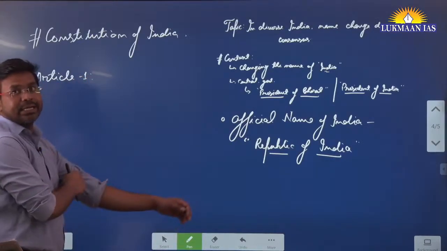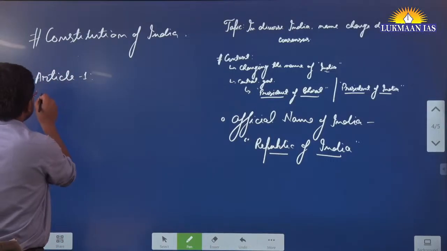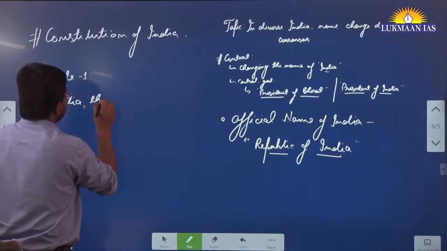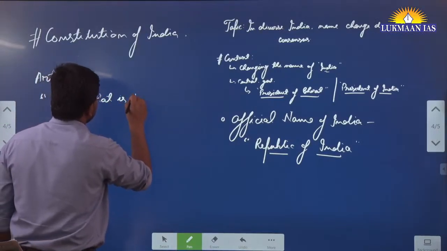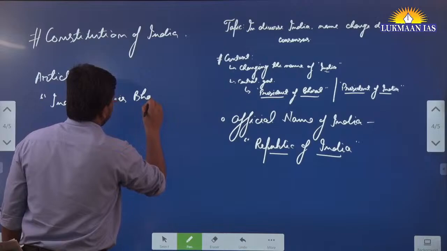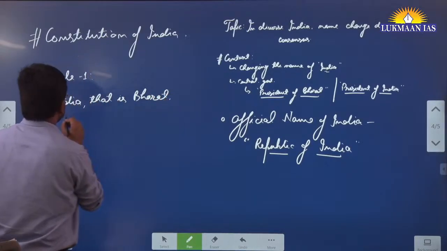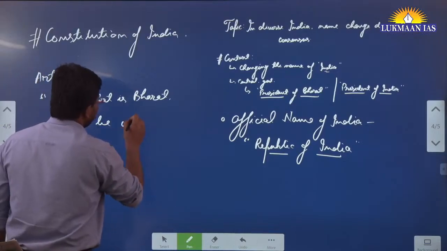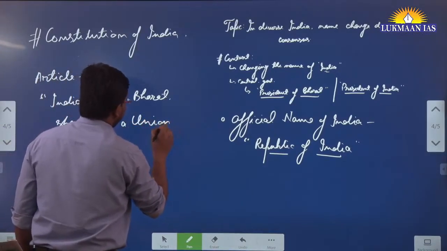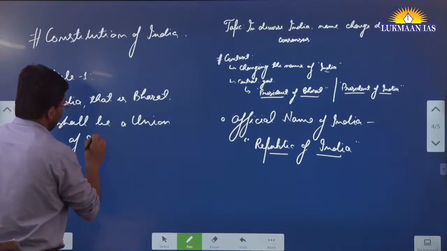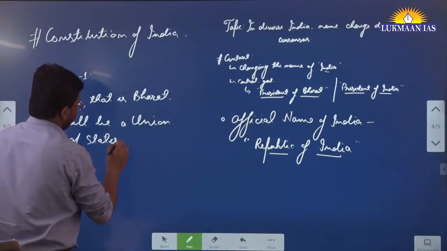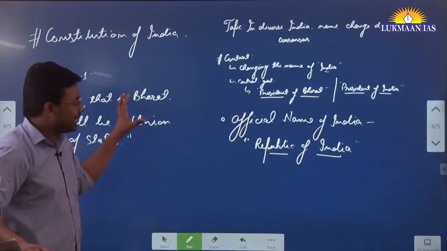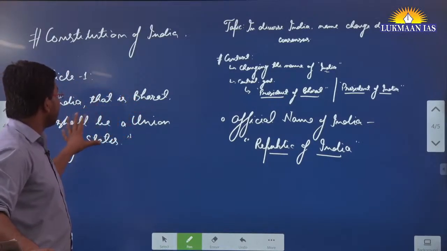One is Article 1, which says: India, that is Bharat, shall be a union of states.